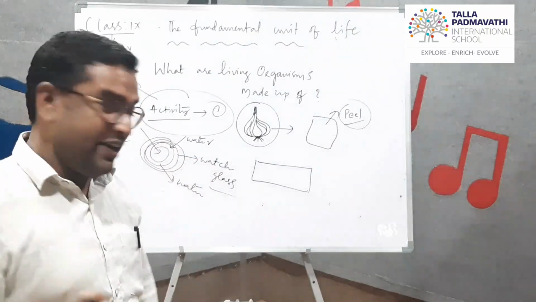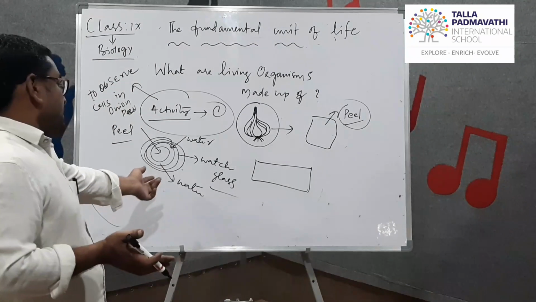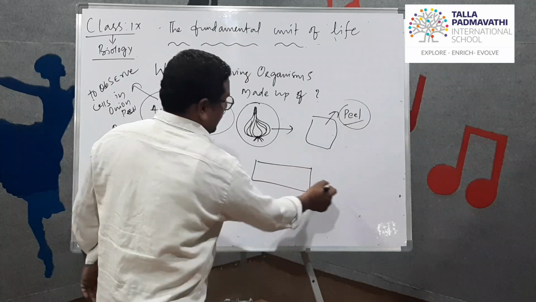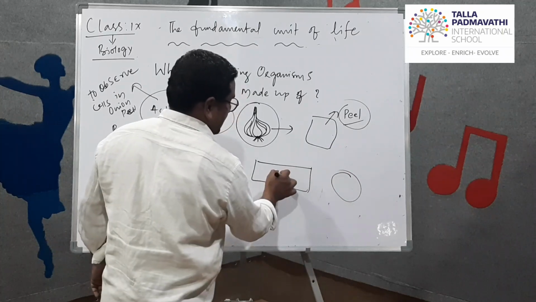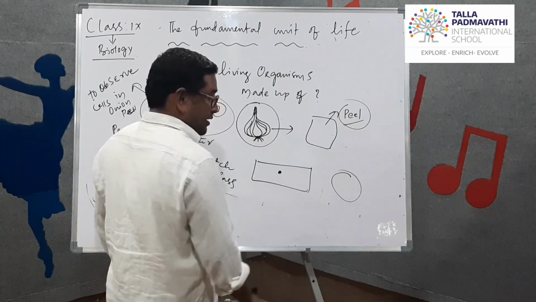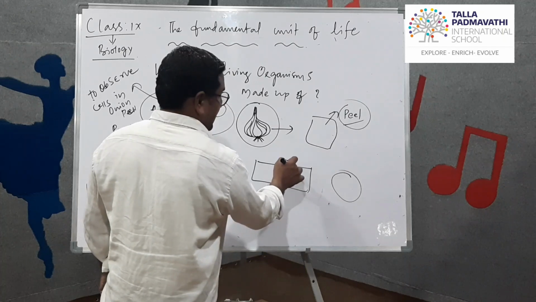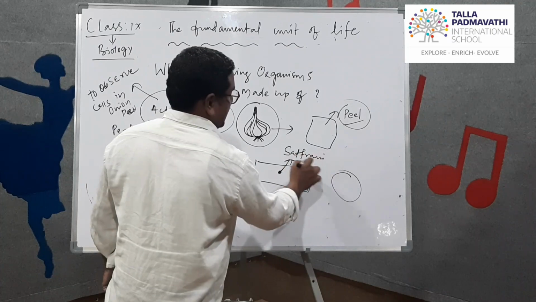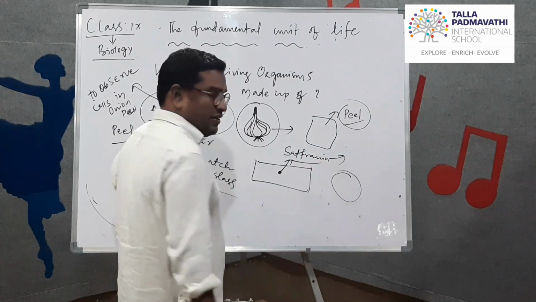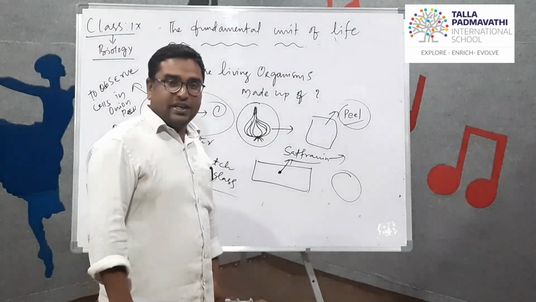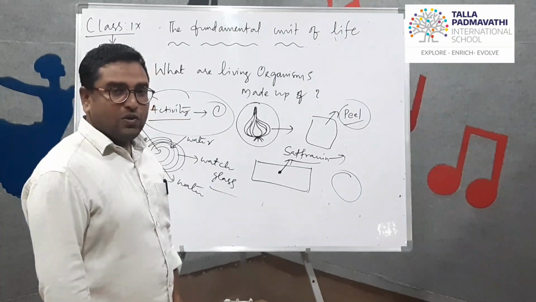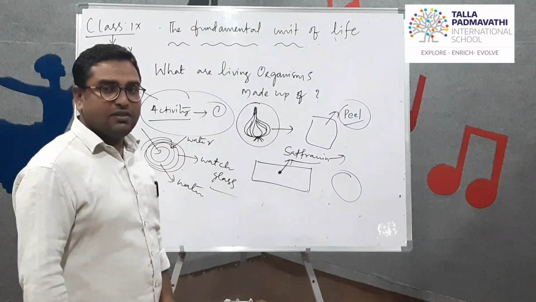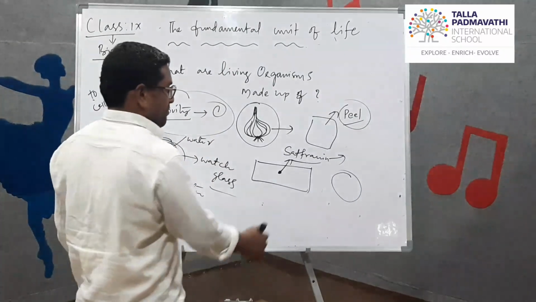Now you have taken a small piece of the onion peel, cut it and placed it on a glass slide, and upon that you are adding safranin. This safranin is a dye which helps to increase the clear vision of the cell. By exposing the cell, it makes us see very clearly. That is the important thing.